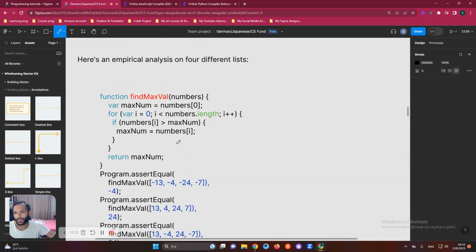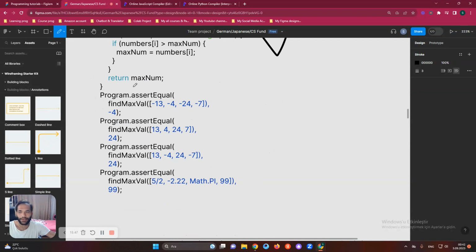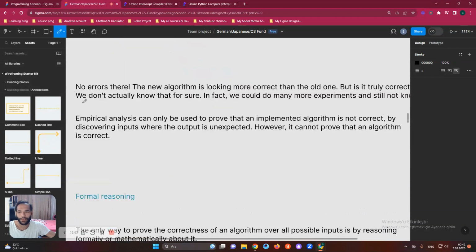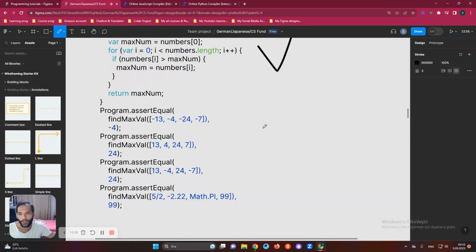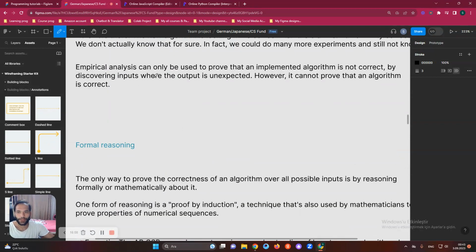So you can check it with that, but as I said before, we already made this algorithm and we found the result. You can check it on the Khan Academy website. You can find it there or check the numbers step by step. There will be no errors. By the way, it's a task for you. Just go there and check it. So empirical analysis can only be used to prove that an implemented algorithm is not correct by discovering inputs where the output is unexpected.